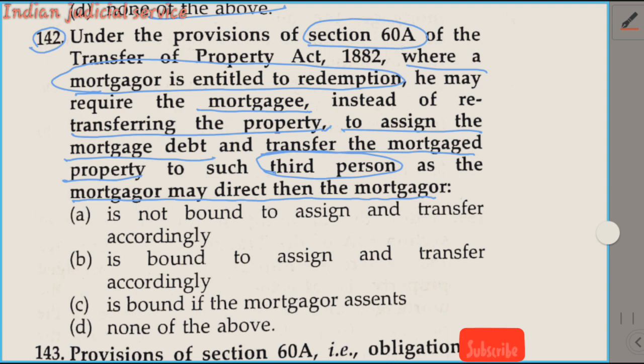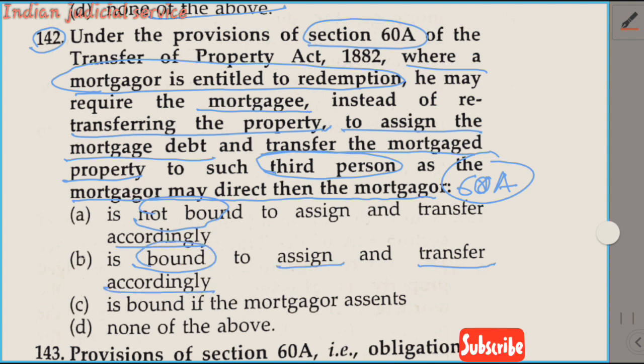Section 61A deals with the obligation to transfer to a third party instead of a retransference to the mortgagor. This thing is provided in section 60A. Option A here is not bound to assign and transfer accordingly. Option B is bound. This is very important, to assign and transfer accordingly. So this is the correct statement, option B. Here the mortgagee is bound to assign and transfer accordingly. So the answer is option B.